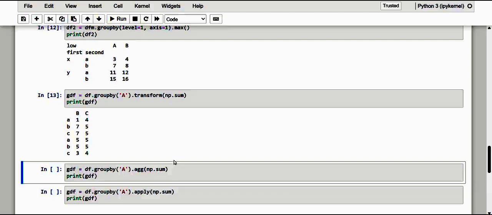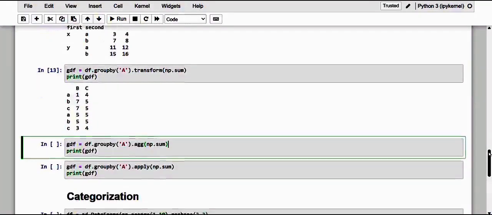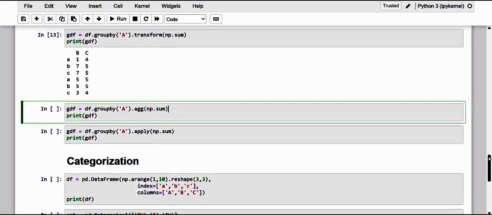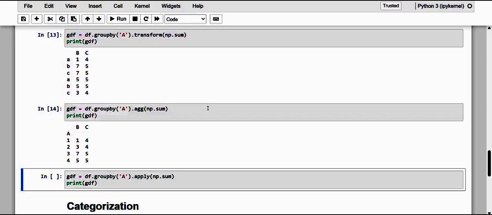Now let me apply the aggregation method in conjunction with the group by functionality. The group by method results in one row for each group. Kindly take note of it. One row for each group, and with regard to the columns, there will be one less, because column A has become the index of the new data frame. Column A would be the index here.